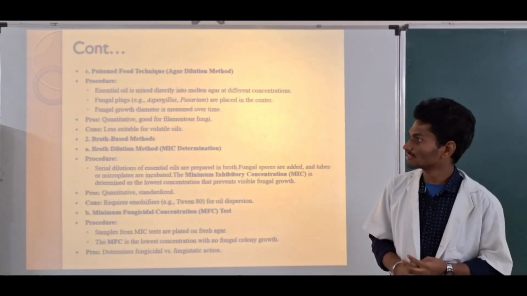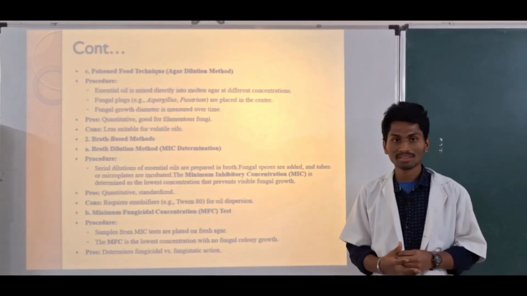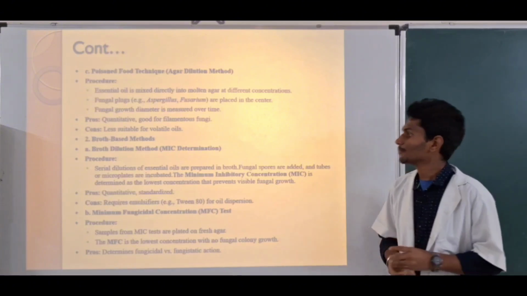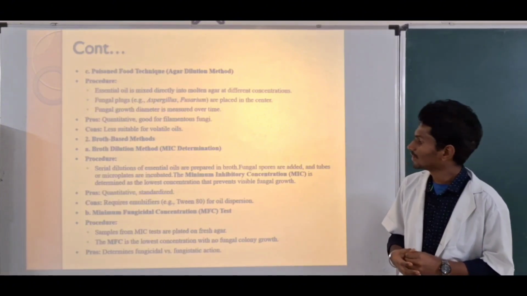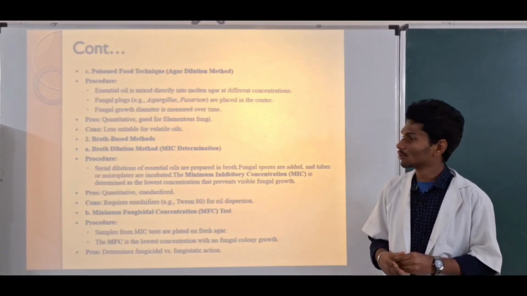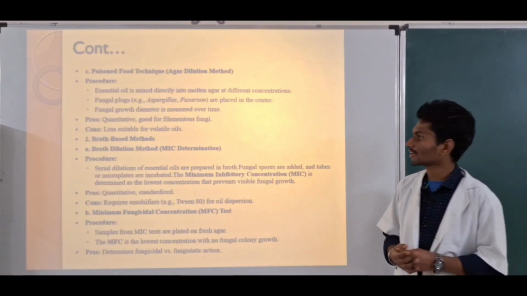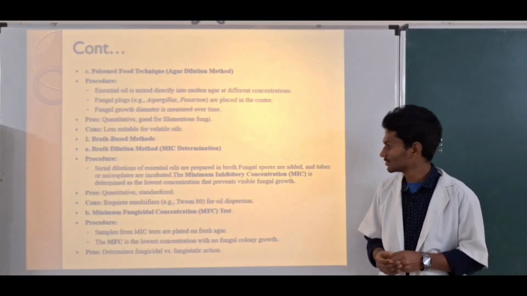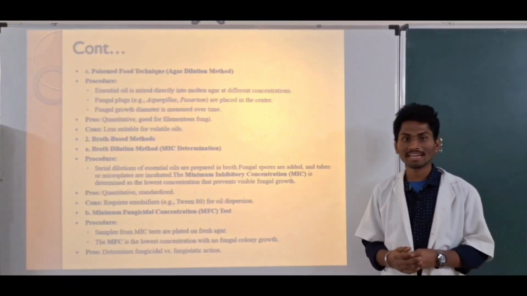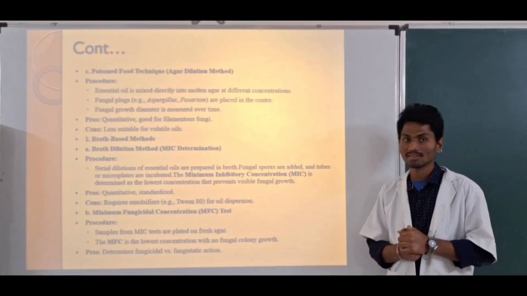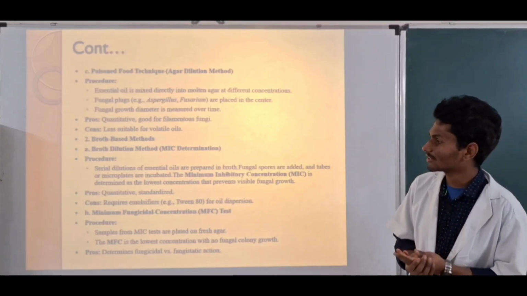Broth-based method, in which the first one is broth dilution method, which is also called minimum inhibitory concentration, in which serial dilution is performed, preparing the broth, adding the fungal spores, and after incubation, identifying the lowest concentration at which the fungi cannot grow. The second method is minimum fungicidal concentration test, in which the sample from MIC is taken and prepared on fresh agar, and after incubation, identifying the lowest concentration at which the fungi cannot grow.